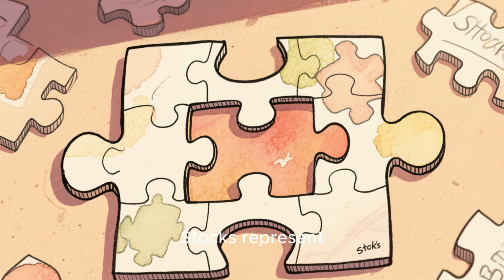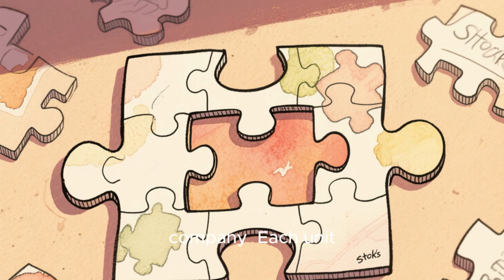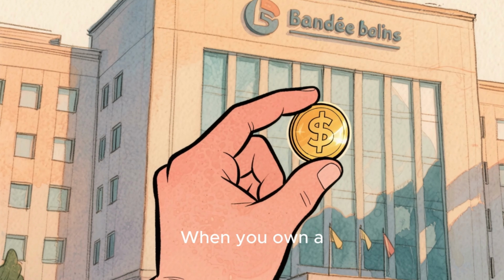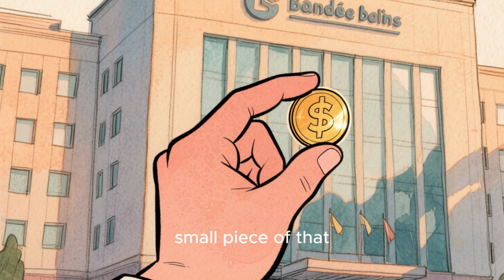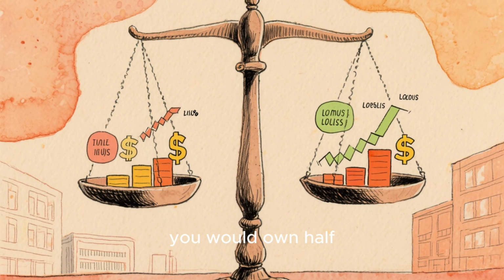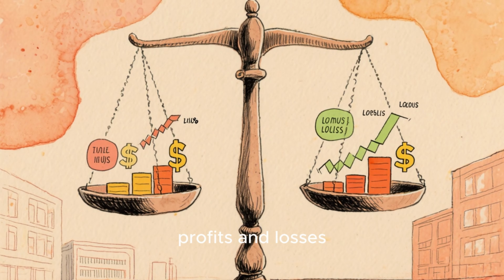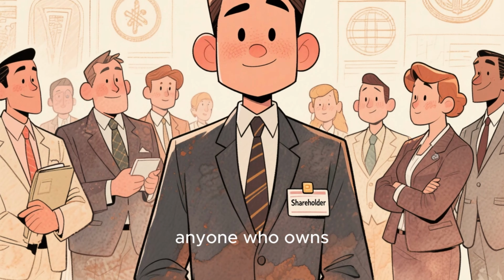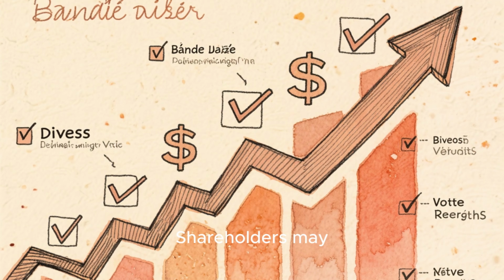Stocks represent ownership in a company. Each unit of a stock is called a share. When you own a share, you own a small piece of that business. If you owned 50% of a company's shares, you would own half of that company and half of its future profits and losses. A shareholder is anyone who owns shares of a company.